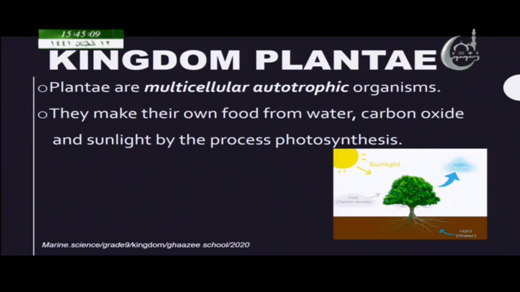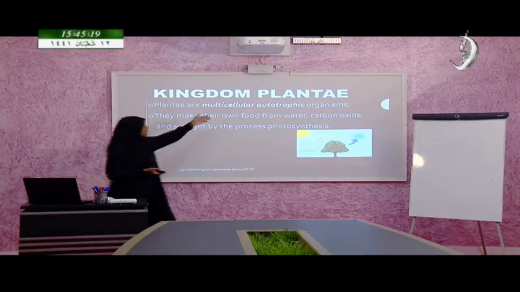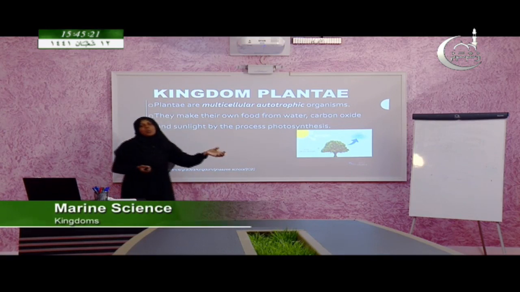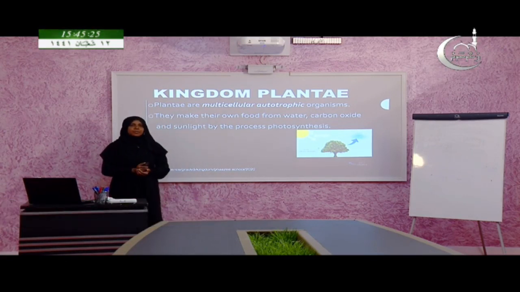For example, you may think, at the beginning I showed you a single celled organism, the blue green algae, which also can photosynthesize. They are also autotrophic, but why are they not coming under kingdom Plantae? Why do you think?